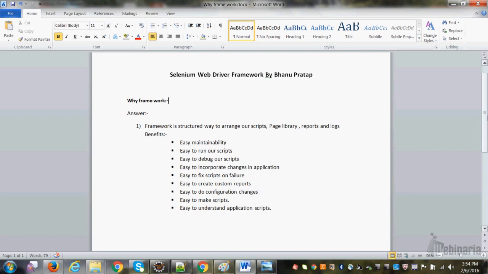Okay, so this I have not copied from anywhere. This is my personal experience, and for me it's been more than 5 years in this industry, and I work as an automation engineer. So these are all the possible reasons why we create a framework and what benefits we will get, right? So please try to understand.